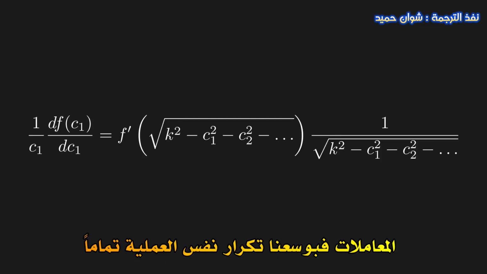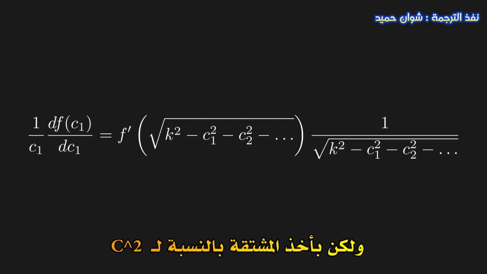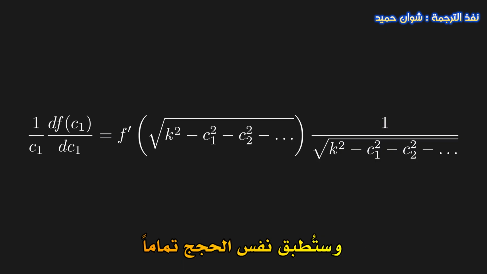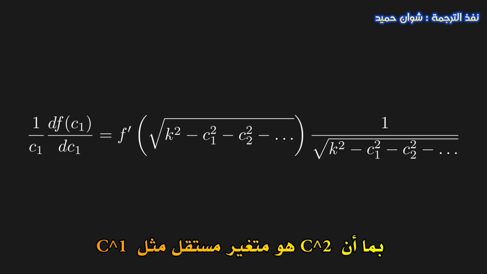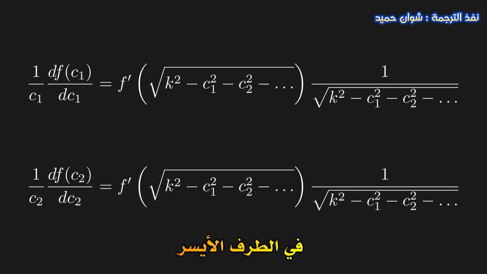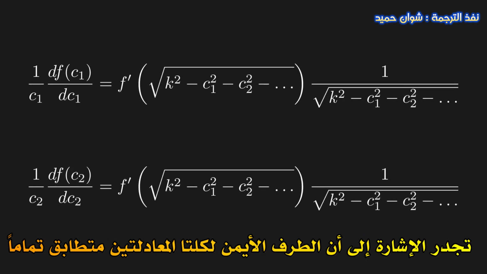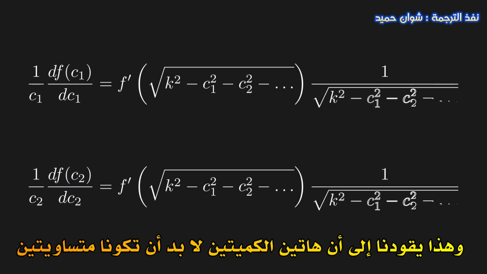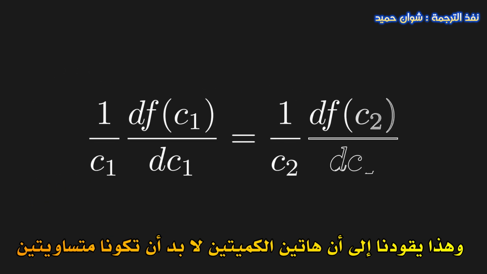We could have done the exact same thing, except now we take a derivative with respect to C2. All the same arguments would apply since C2 is just as much an independent variable as C1, and we'd get the same relation, except with C2 on the left. But note, these two equations have identical right-hand sides. So we have that these two quantities must be equal to each other.